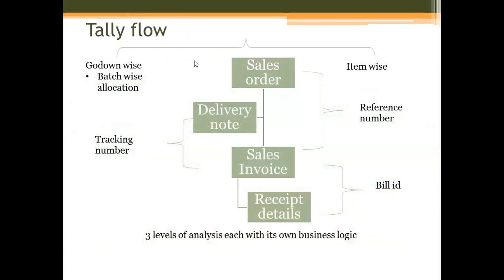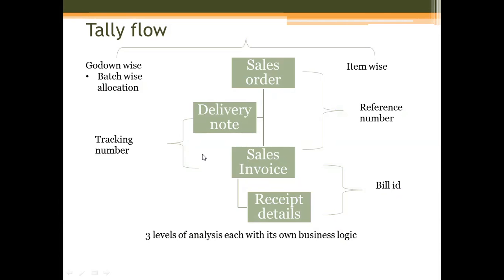Now, just to give a brief background on how Tally works: you have a sales order, and this is what we call the sales invoice. A delivery note is not an accounting entry, it's just an inventory entry. That means I have submitted the material to a particular client, so I will give a delivery note. The sales invoice is linked with the delivery note. The delivery note and the sales invoice are linked by a tracking number. The sales order and the sales invoice are linked by the reference number, and the sales invoice and the receipt details are linked by the bill ID.